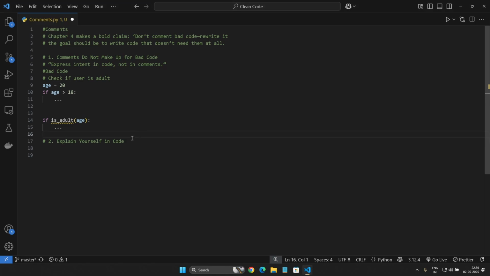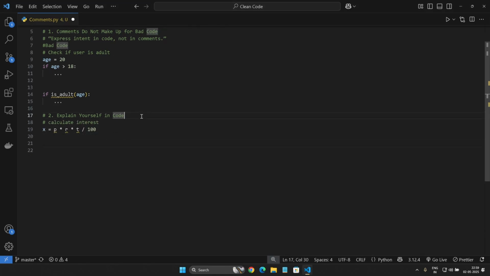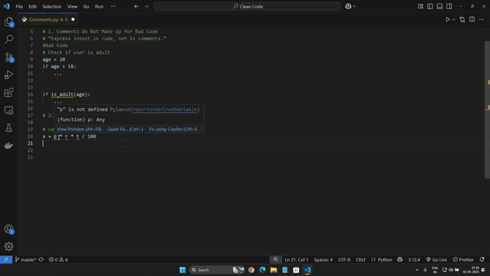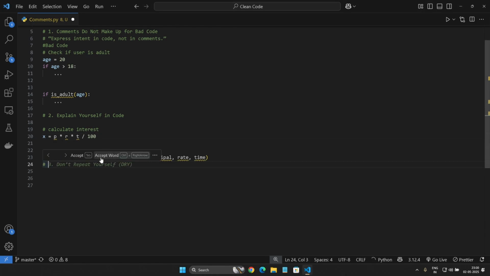Let's take an example of bad code. Here I have calculate interest, but we have to mention that we are calculating interest by using variables like p, t divided by 100. But if you write calculate simple interest and pass in these variables, we are able to understand that this function is going to calculate simple interest.